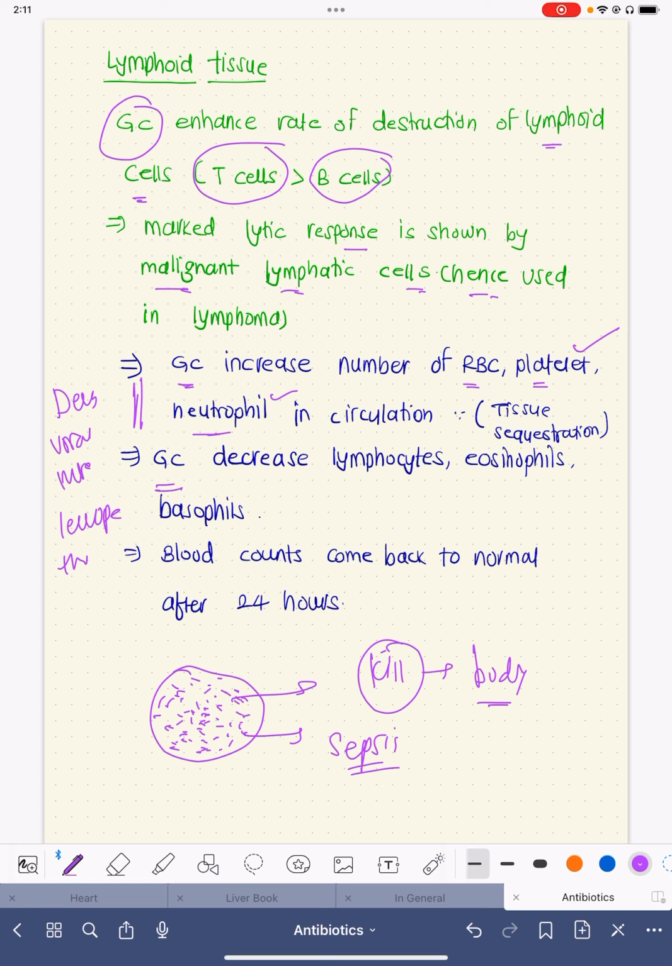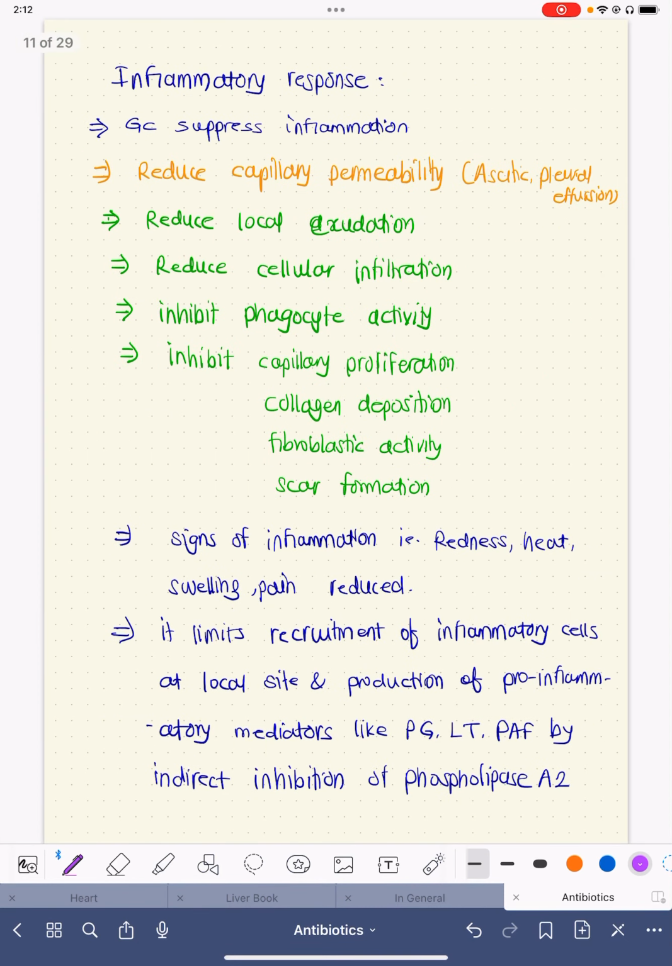And glucocorticoids decrease lymphocytes, eosinophils, and basophils. By reducing eosinophils, very commonly allergy and hypersensitivity reactions can be controlled. That is the reason why they are one of the excellent drugs for asthma, COPD exacerbation, allergies, hypersensitivity reactions, because they decrease these eosinophil reactions. The blood counts, that is the platelet count and neutrophil count, should come back to normal 24 to 48 hours after stopping the steroids.